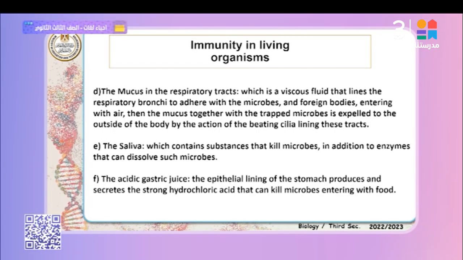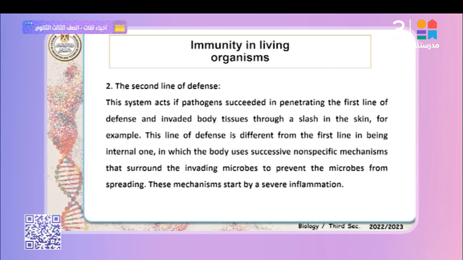The stomach's epithelial lining produces and secretes strong hydrochloric acid that can kill microbes entering with food. That's right. The second line of defense: if the first line of defense fails to defend against the invasion of microbes and pathogens, the second line moves to the site of the injury or the site of the invasion of the microbes.